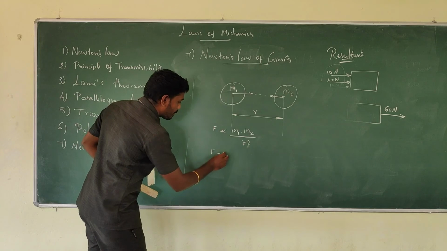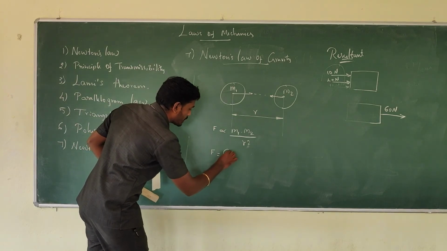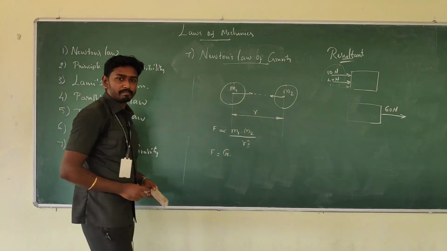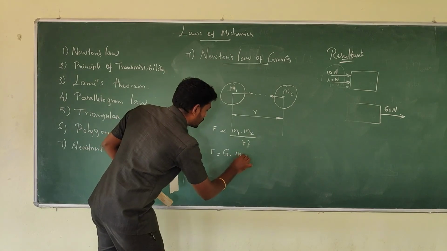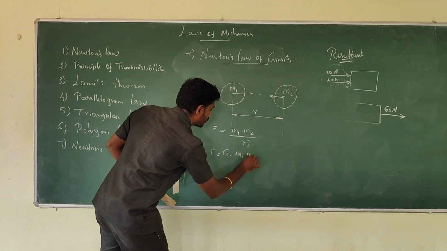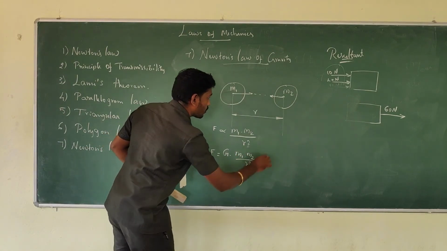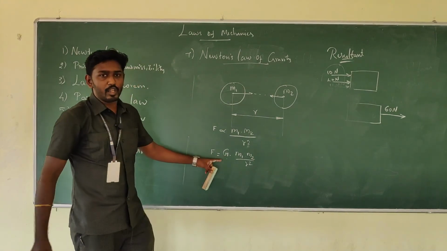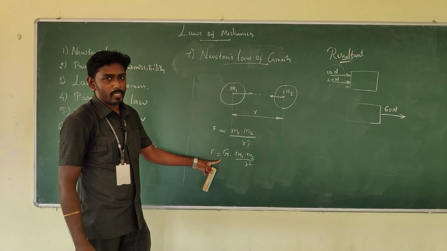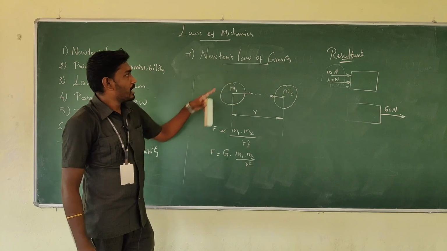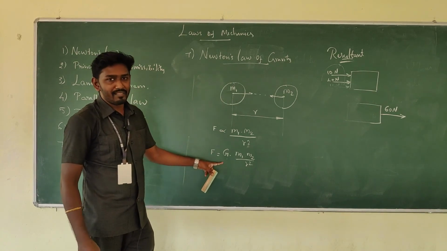If you simplify it, instead of proportional, we can give a constant term which is G, so that it becomes F equals G m1 into m2 divided by r square. Thus G is a universal constant, the constant of Newton's law of gravity.